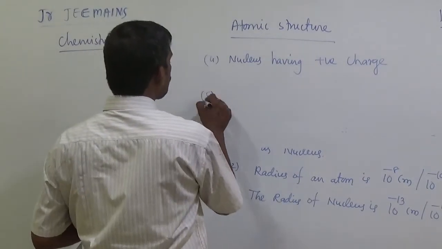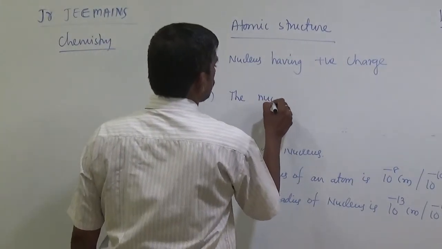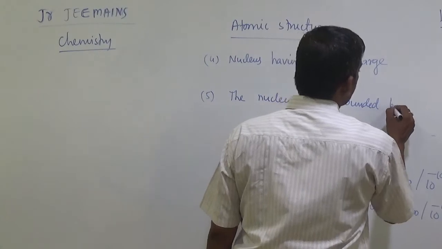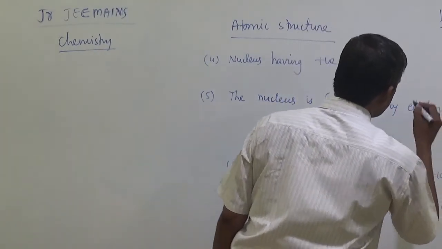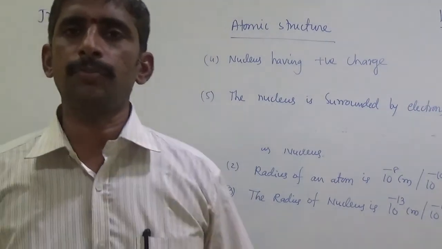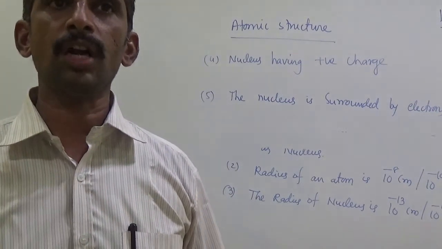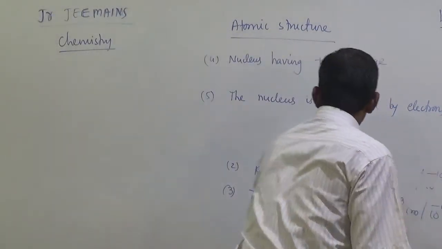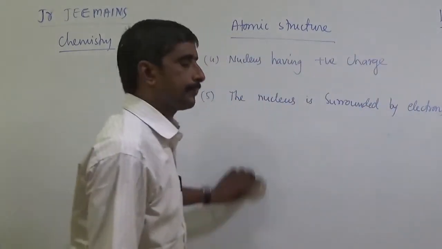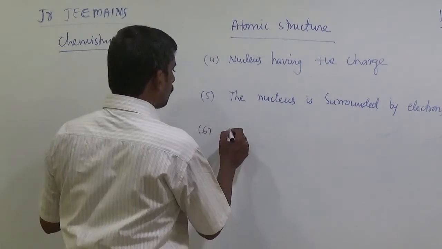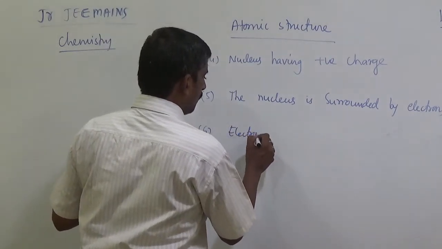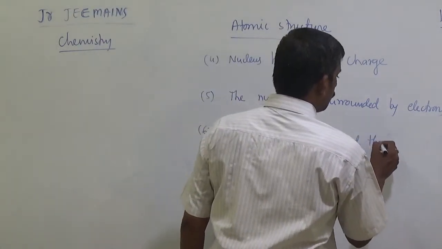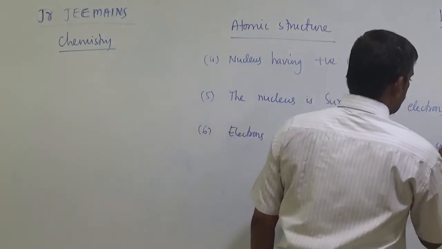Generally, the nucleus is surrounded by electrons. Negatively charged electrons revolve around the nucleus in a circular path.